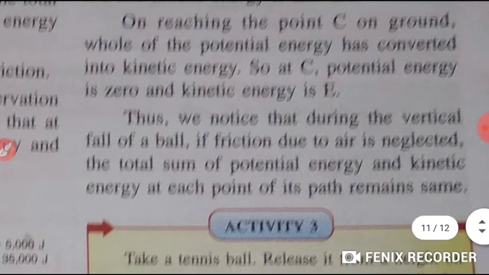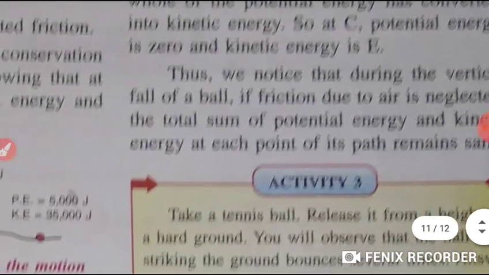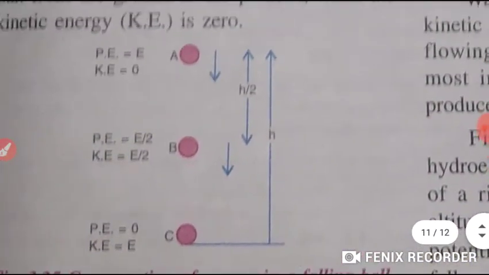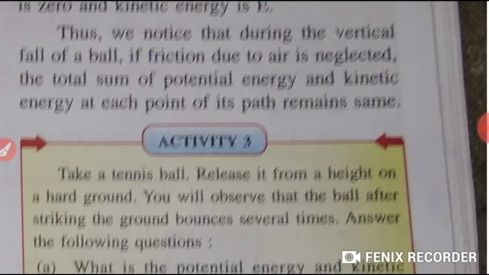So at point C, potential energy is 0 and the kinetic energy is E. Here, have a look on this diagram. So students, we have noticed that during the vertical fall of a ball, if friction due to air is neglected, the total sum of potential and kinetic energy at each point of its path remains same.